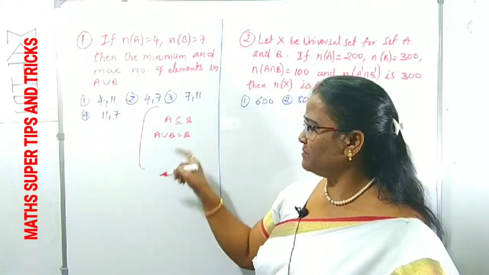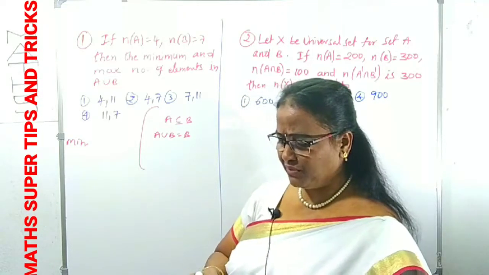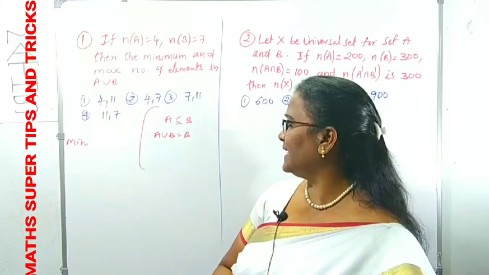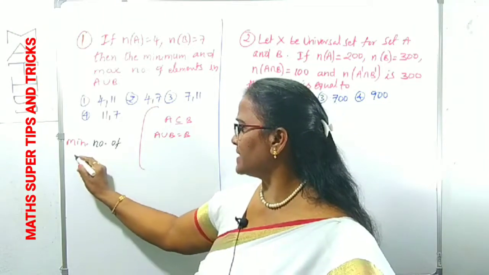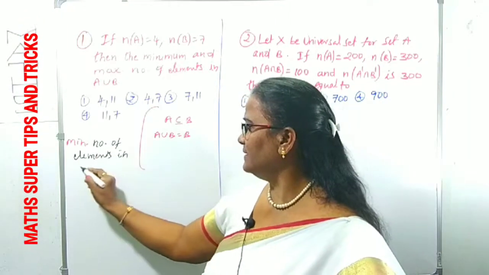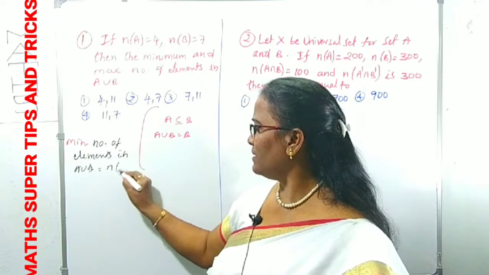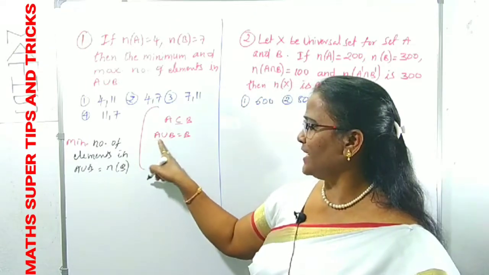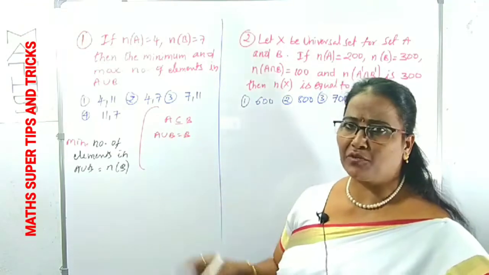A union B is equal to B means what is the minimum number of elements in B now? Minimum number of elements in A union B. Is it n of B or not? Yes, because A union B is equal to B. Why is A union B equal to B? Because A is a subset of B.